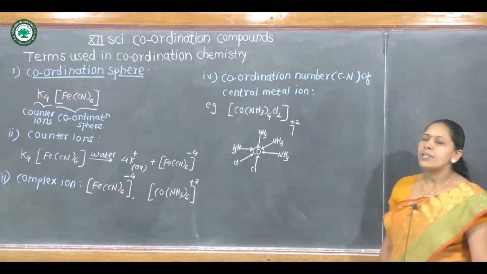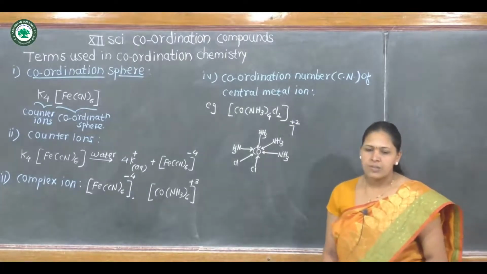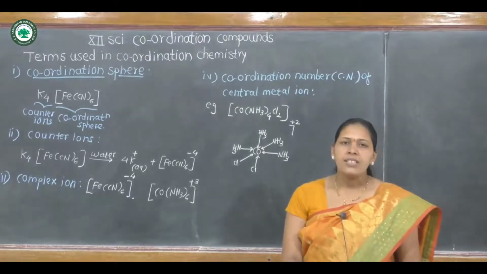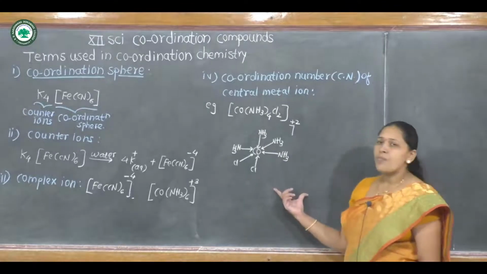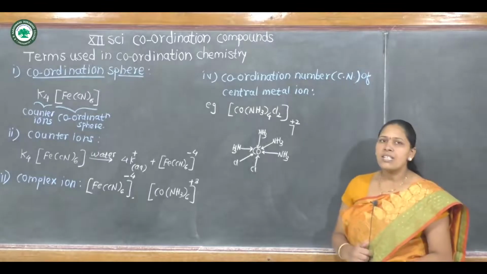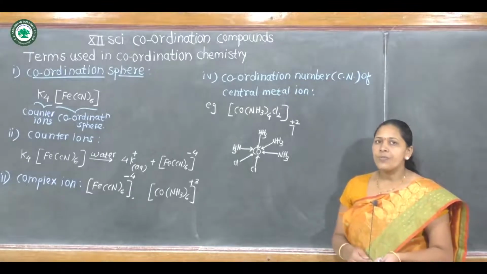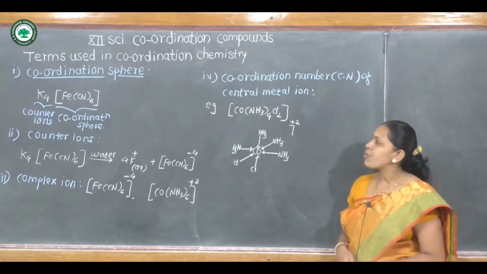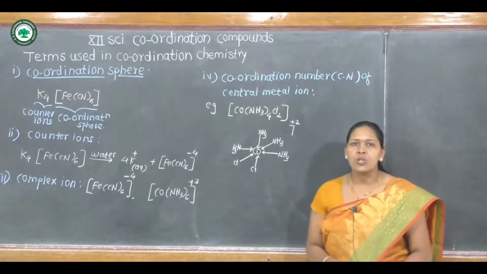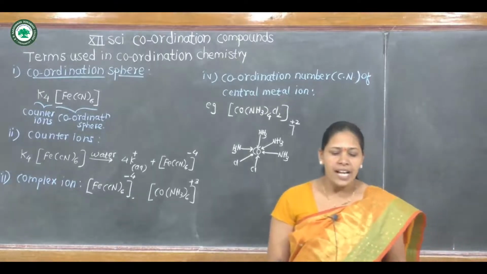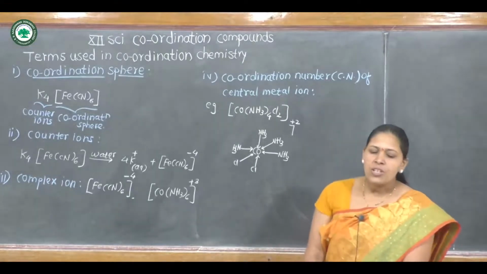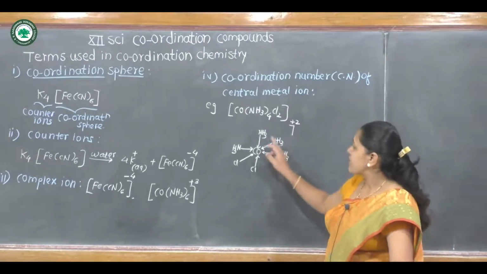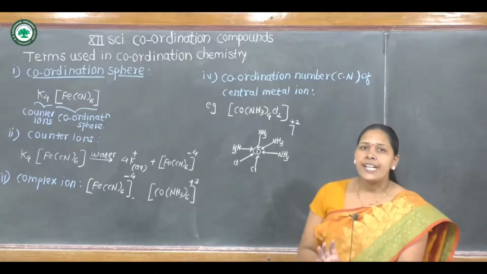Cobalt having +2 oxidation state. That is, in this complex, central metal cobalt is attached to 6 ligands, out of which 4 are amine molecules and 2 are chloride ions. Therefore, all these ligands are monodentate ligands.